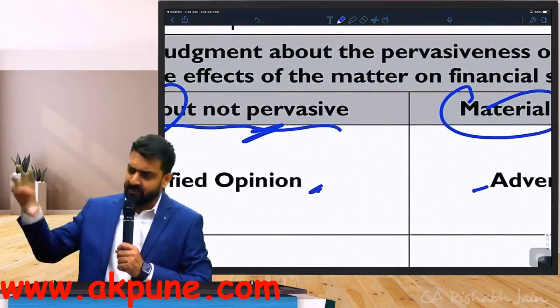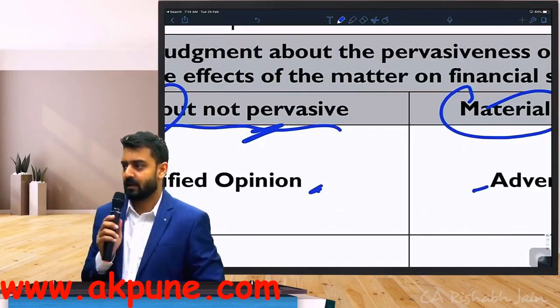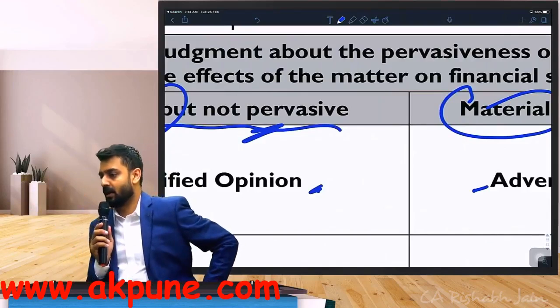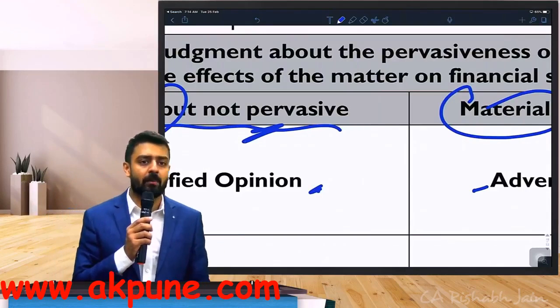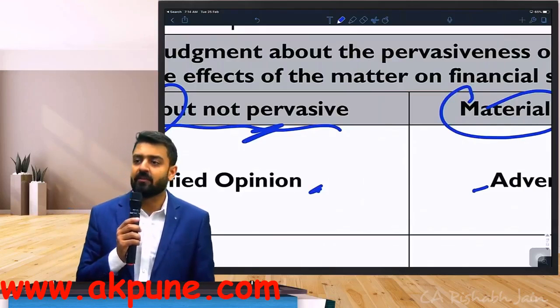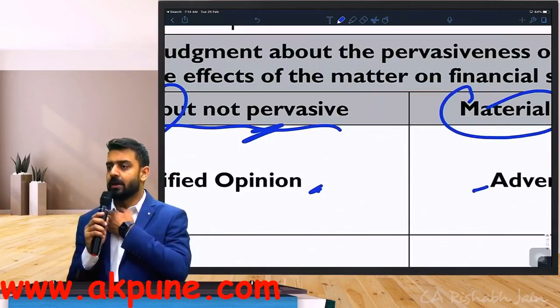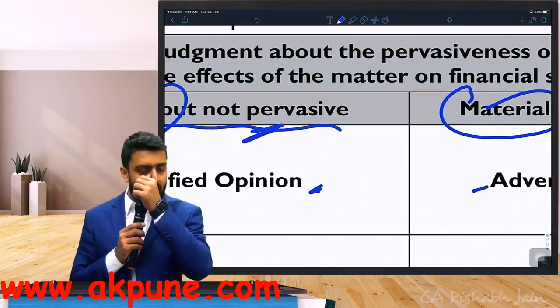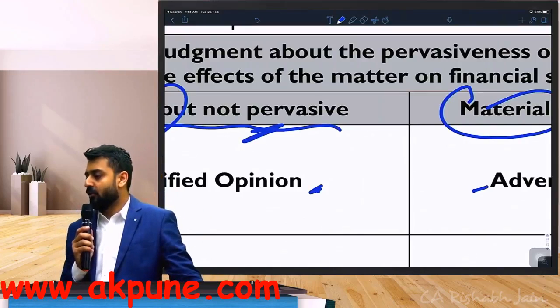Leave this table, leave 2-3 lines, and give a note number 1. Let's define a word. We will finish this table, don't worry. We'll come back to this table. Write down note number 1 below this table: Definition of pervasive.